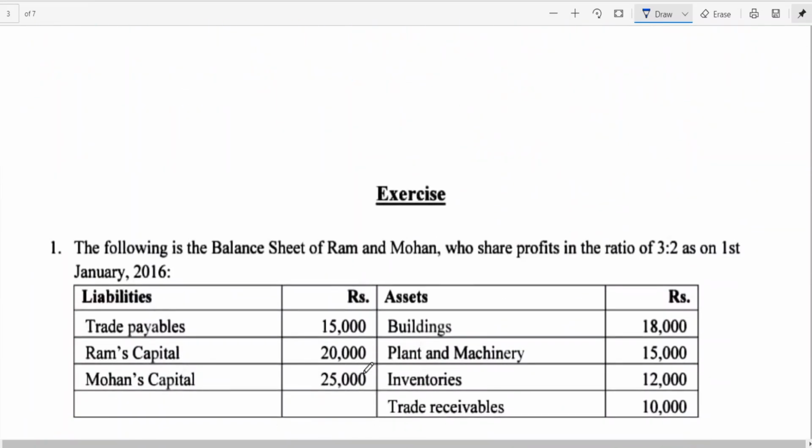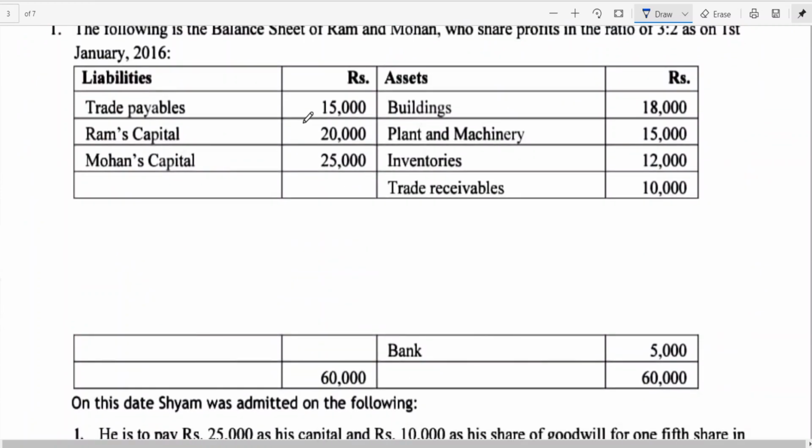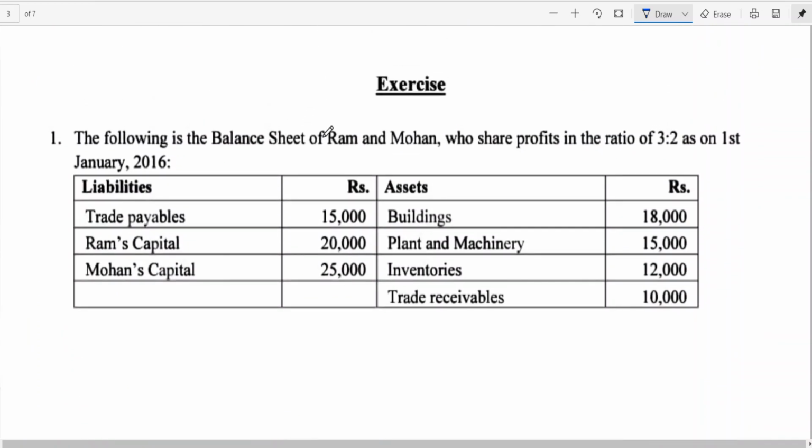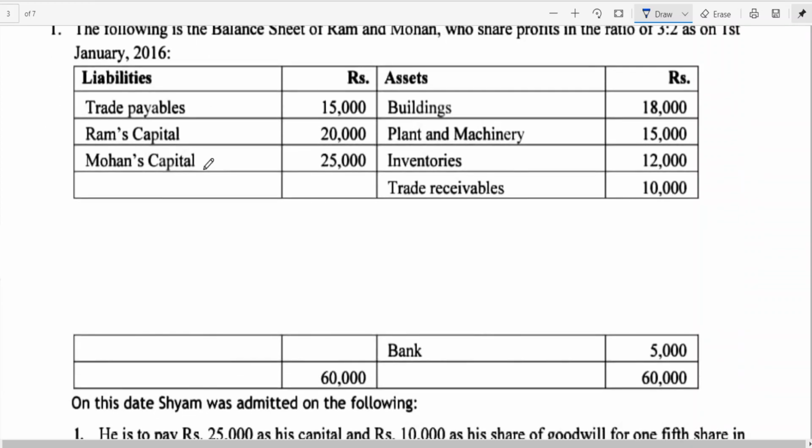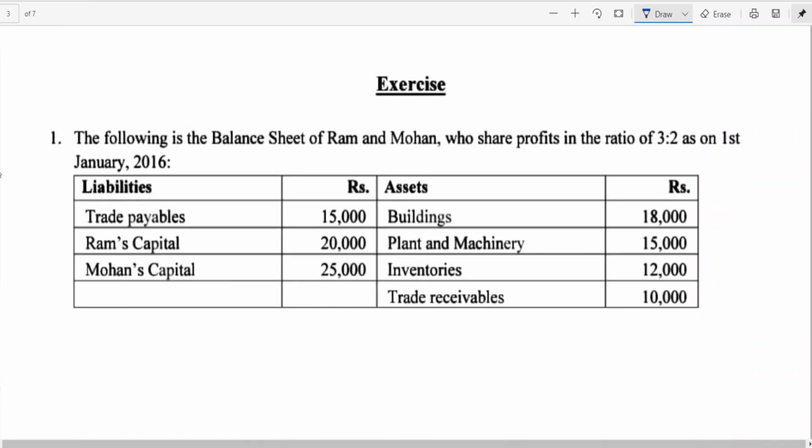So in today's class I will be going for admission of a partner. One exercise I want to take. And tomorrow onwards we can work out two problems like that in a class, so that you can also simultaneously complete. So almost all the things I have explained only with joint life policy and treatment of retirement and death. This is a lengthy topic I have been telling you, but at the same time you can easily do it. Because of the lengthiness, people are afraid of going through partnership. Otherwise, this topic is simple.